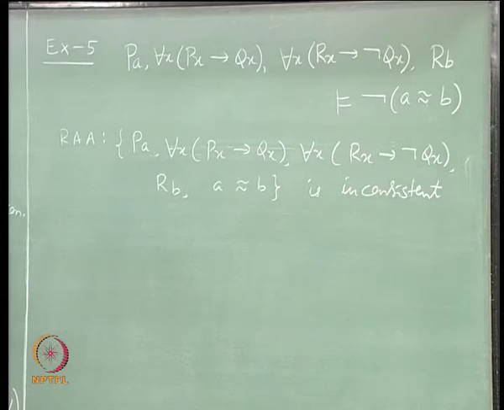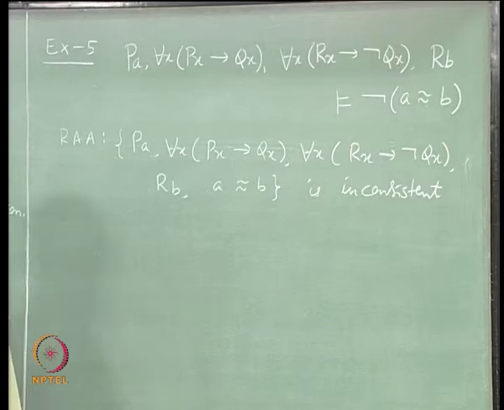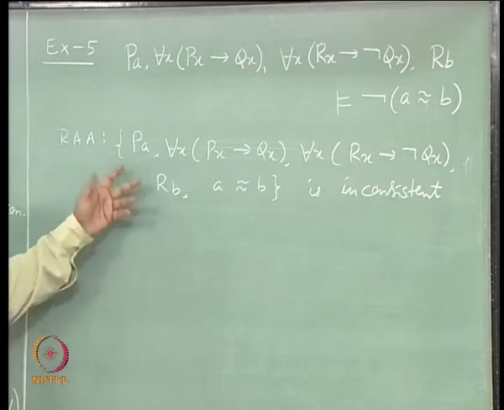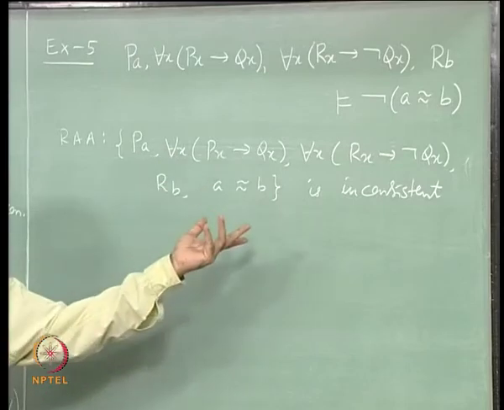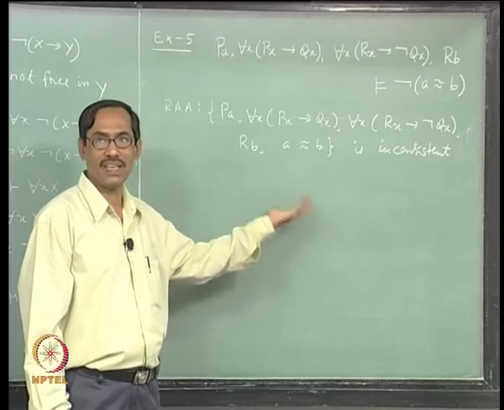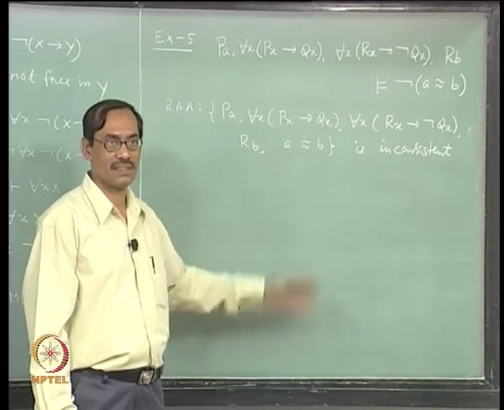Now with A equal to B it should be possible, right, but there are constants A and B, so you do not know which one we will instantiate. If you instantiate wrongly you may not get that, fine. So we do not know exactly whether we will get not PA or not RB or even not QA or not QB, something which will bring the inconsistency, that is not very clear now. That always happens whenever there are instantiations.